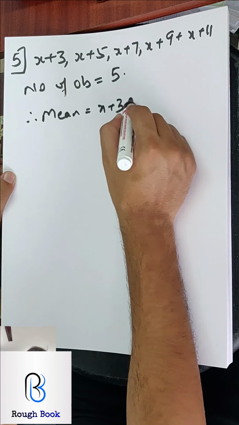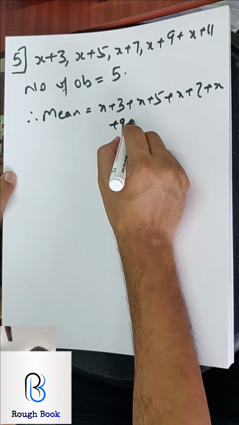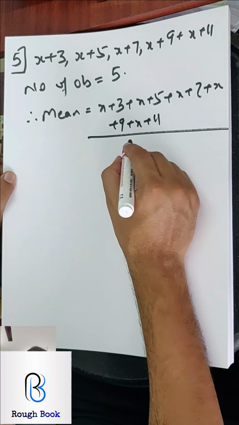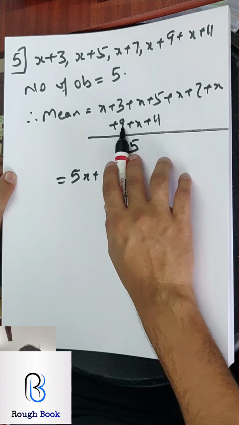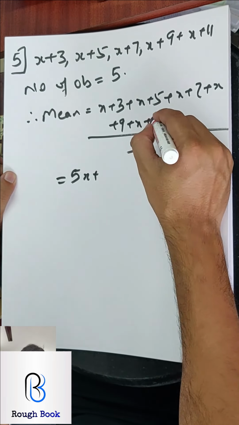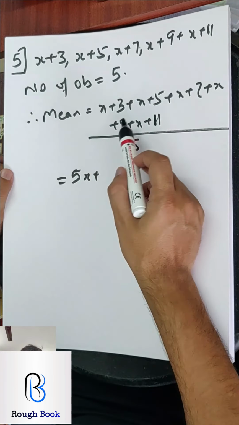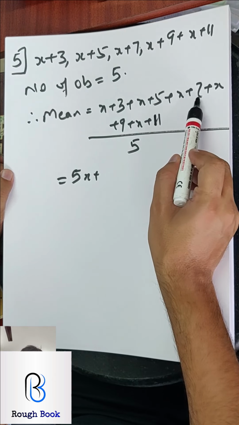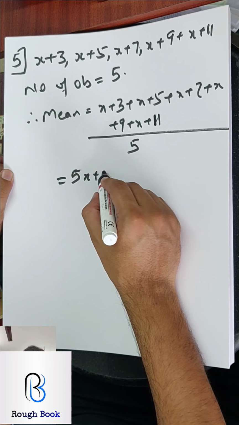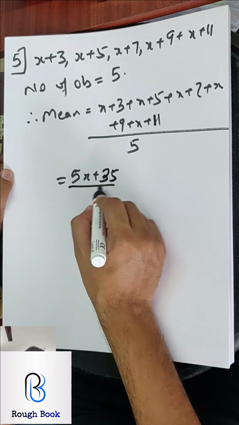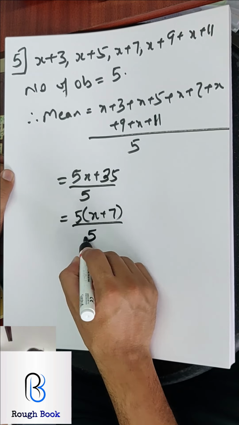becomes x plus 3, x plus 5, 7, 9 and 11 divided by 5. So I have 5x and let's add the numbers. 7 plus 3, 10, 10 plus 11, 21 plus 5 plus 8. Oh, let me calculate again. 8, 15, 15 plus 20, 35 divided by 5. So I can pull out 5 common, x plus 7 by 5.